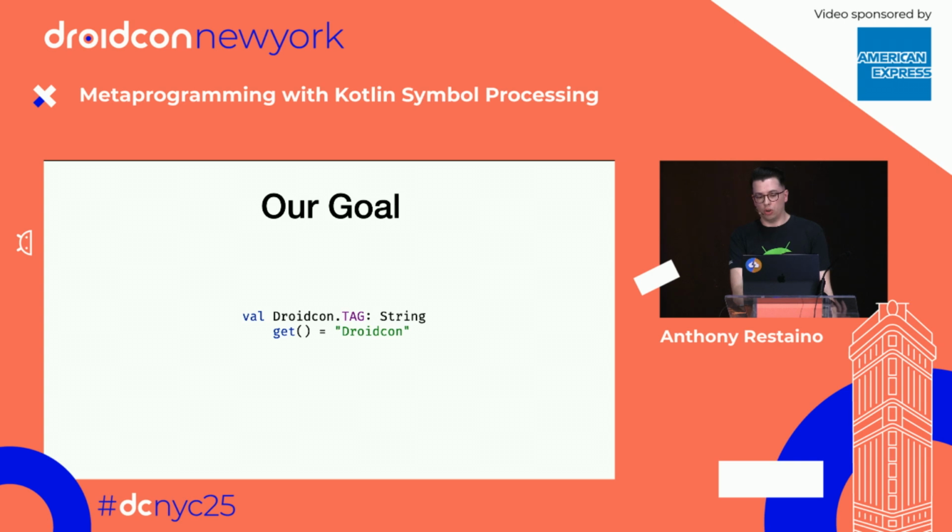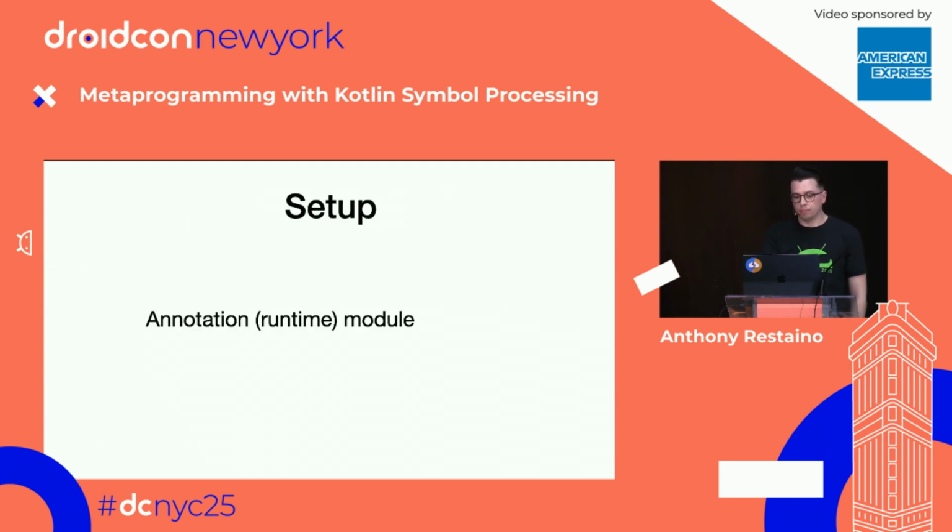This is really what the code that we're trying to generate looks like. It's 2 lines of code. It's very simple. It's an extension property on the droidcon object, and it just returns the value droidcon as a string.